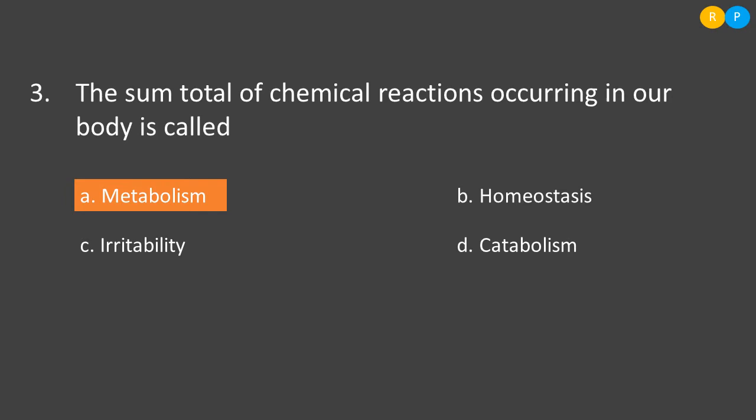Then the third question is: the sum total of chemical reactions occurring in our body is called. As living organisms, our body shows one or the other kind of chemical reaction. If you take the digestive system as an example, some of the complex substances will be converted into simple form. That means carbohydrate will be converted into glucose, protein will be converted into amino acid.